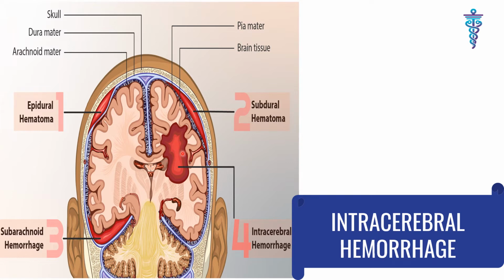So this figure contains all four types of hemorrhage. The first one is epidural. In the epidural space, the hematoma looks like a lens structure. The second is subdural, which is crescent-shaped in the subdural space. Then subarachnoid hemorrhage over here, and the fourth one is intracerebral, which is present in the brain substance.